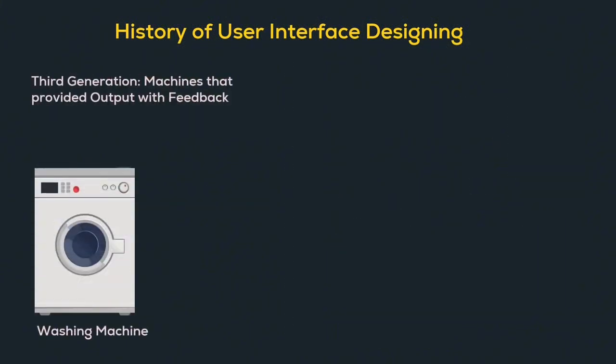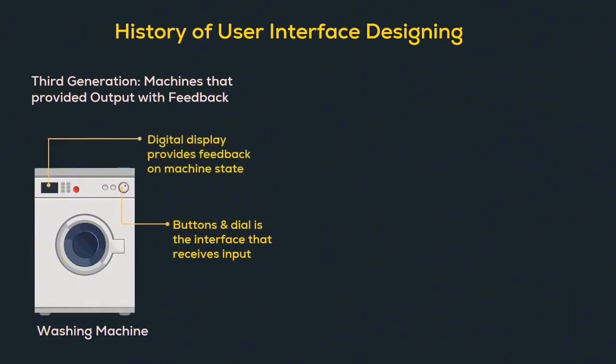Next is the third generation machines that provided output with feedback, for example a washing machine, where buttons take the input and a digital display gives us feedback on the machine state like the time remaining for the load to complete.